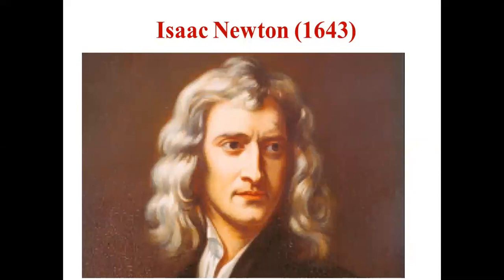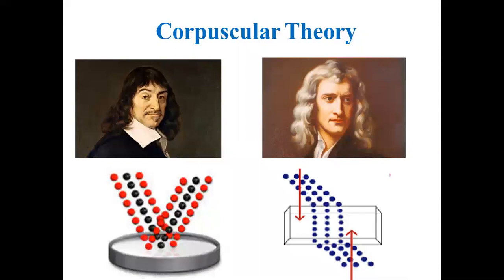Isaac Newton put them in a book called Optics, and he said that light is a stream of particles, and different sized particles will have different speeds, and they have different colors. Different sized particles will have different colors. And he also said that when a beam of particles falls on a refracting surface, there is a force of attraction. And when a beam of particles falls on a reflecting surface, there is a force of repulsion. That is what Newton said.